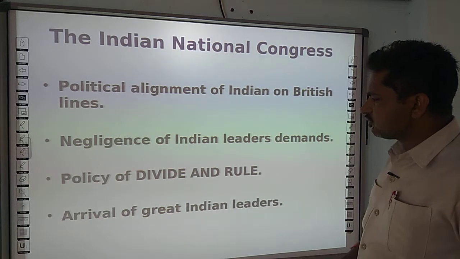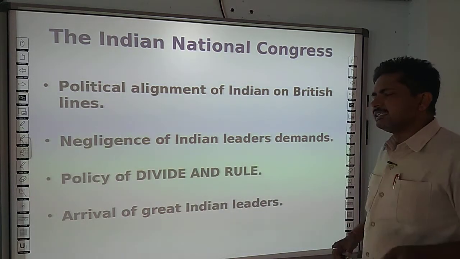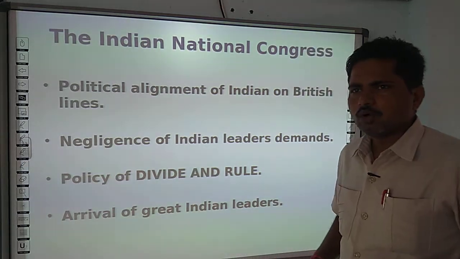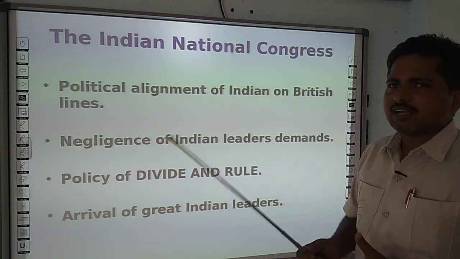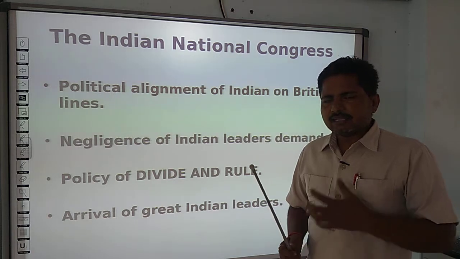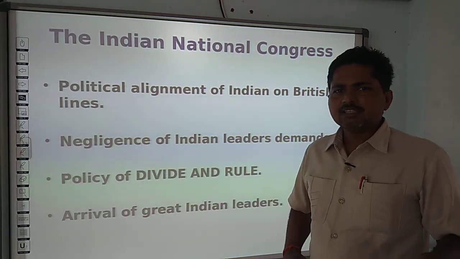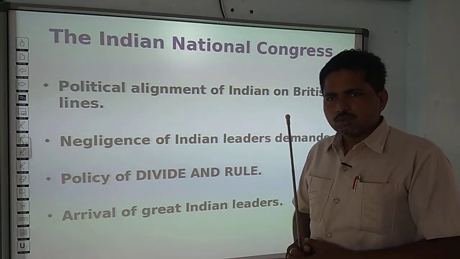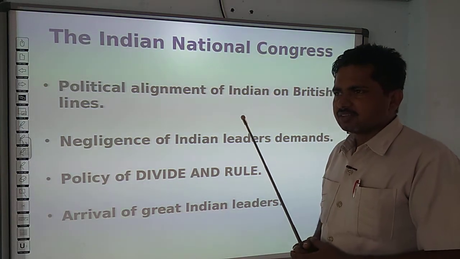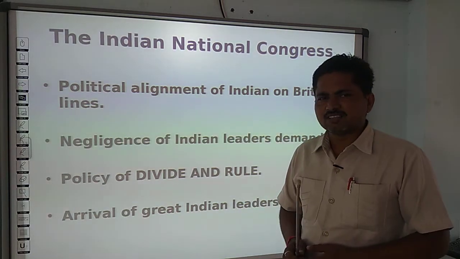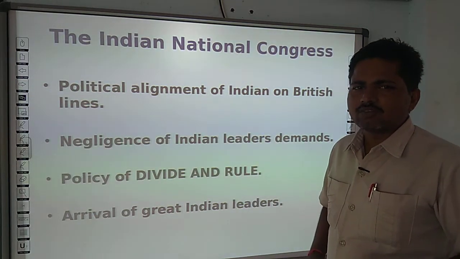India was also blessed with the arrival of great Indian leaders like Mahatma Gandhi, Subhash Chandra Bose and Pandit Jawaharlal Nehru, who had international understanding, were peace loving, and had the capability to unite people together, like Bal Gangadhar Tilak, C.R. Das, Motilal Nehru, and various other outstanding leaders of that time.